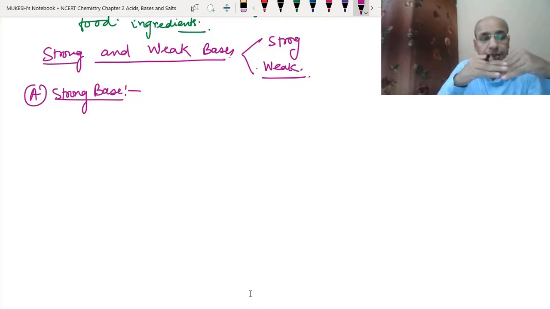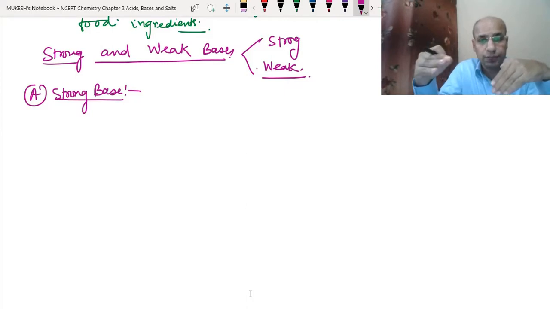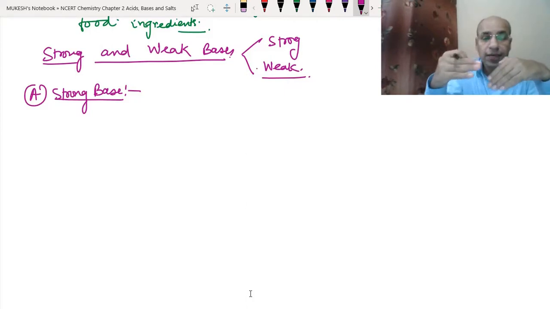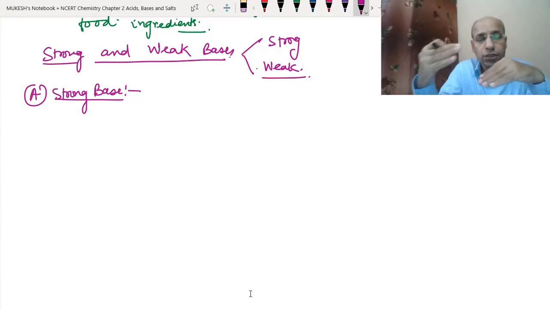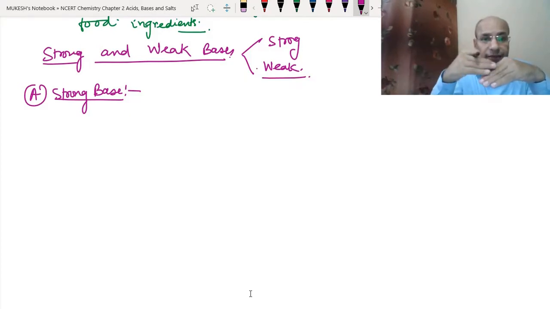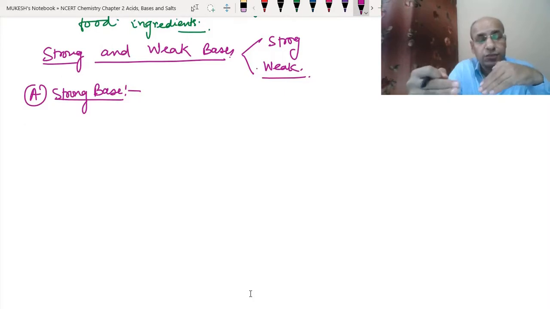A strong base means a base which is completely ionized in water. It's called a strong base. As we know, the basic property is because of the hydroxide ions, so a strong base will produce a larger number of hydroxide ions in the solution. Since they have more hydroxide ions, their reactions will be very strong and very fast. All the reactions that we have studied in the properties of bases will be very fast.